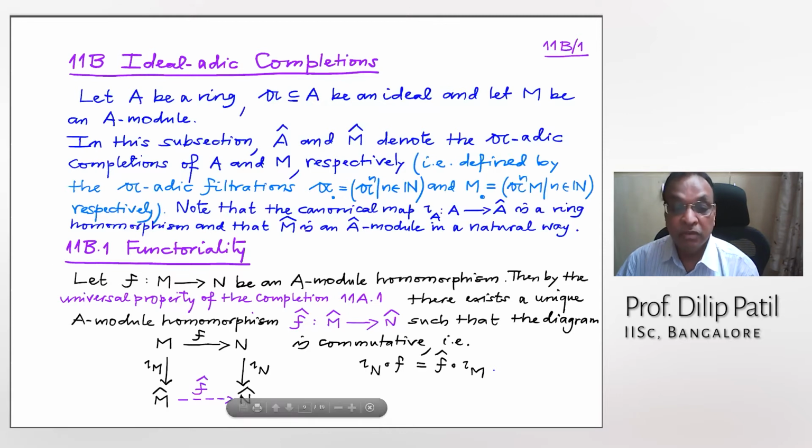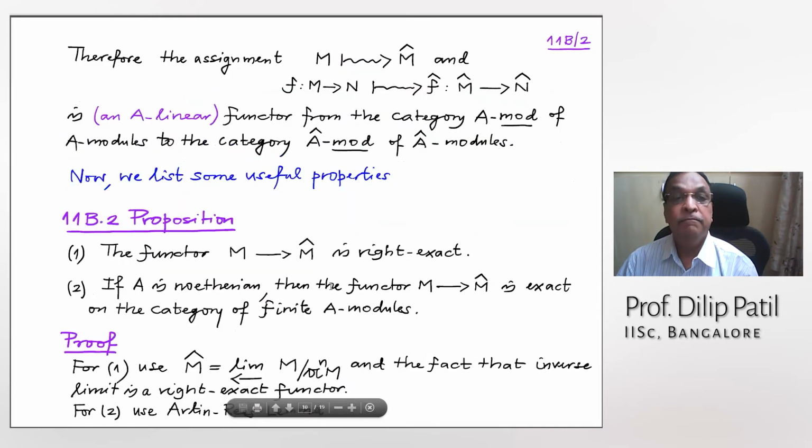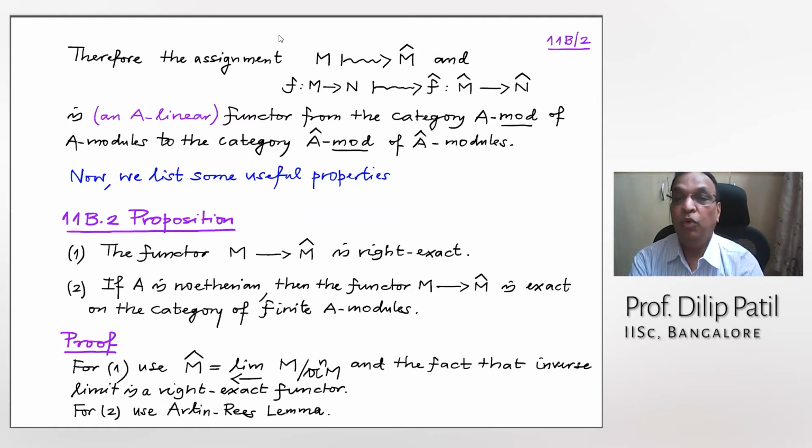So the existence of F cap is guaranteed by that universal property. So this diagram is simply what I've written. And also, therefore we have an assignment M going to M cap and F, a module homomorphism, going to F cap, that is M cap to N cap.